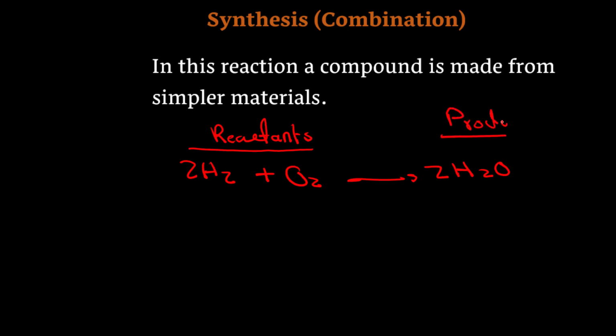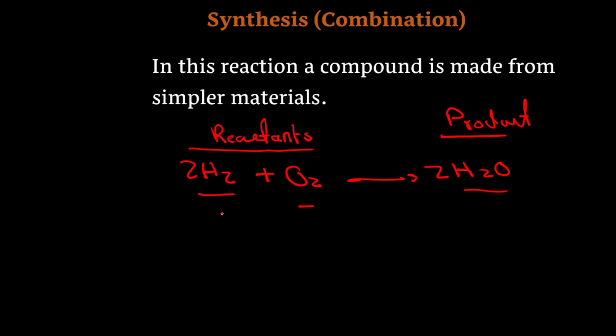This part of the equation is called the product, and this part of the equation is called the reactants. Now look at the reaction. In this reaction, two simple materials react with each other and give us a more complex compound. This compound looks more complex than the reactants. So this reaction is called synthesis reaction or combination reaction.